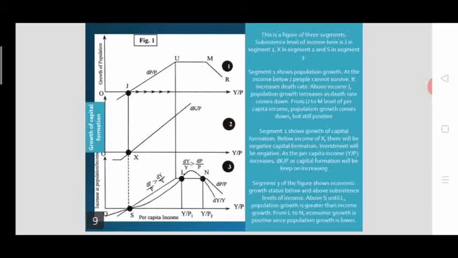And let's look at the crucial third segment of the diagram, where you can see both population growth and income growth, all are given. The subsistence level of income in the third segment is given by the point S. In the third segment, S refers to subsistence level of income, and below the subsistence level of income, every indicator will be negative. Population growth will be negative, savings will be negative, investment will be negative, economic growth will be negative.